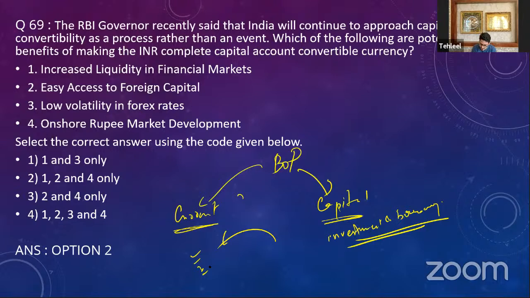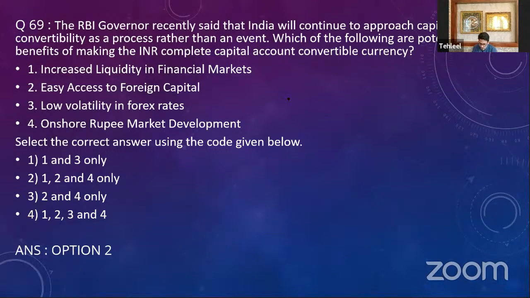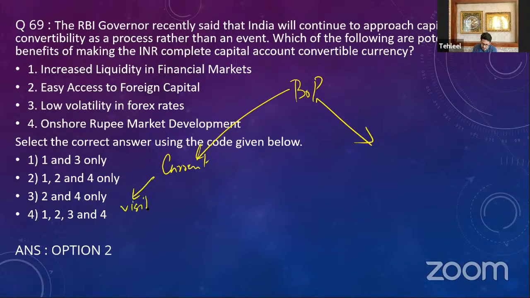You have this balance of payment. Balance of payment has this current account, and in this current account you have visible and invisible. In visible, there is the goods transaction, export and import of goods. This is a current account transaction.